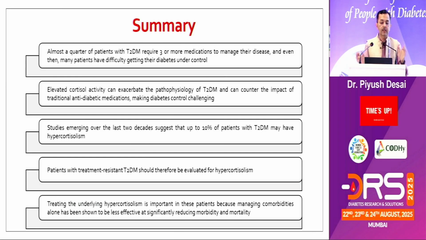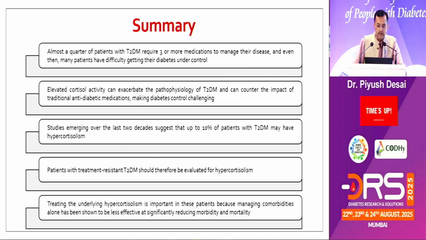So just to summarize, almost a quarter of patients with type 2 diabetes require 3 or more medications, and though they are on them, they remain not exactly under control. Elevated cortisol activity can exacerbate the pathophysiology of type 2 diabetes and can counter the effect of traditional anti-diabetic medication, making diabetes control challenging.